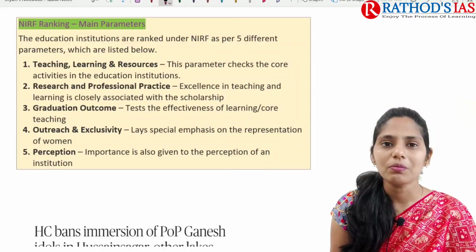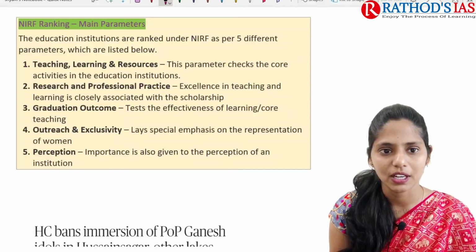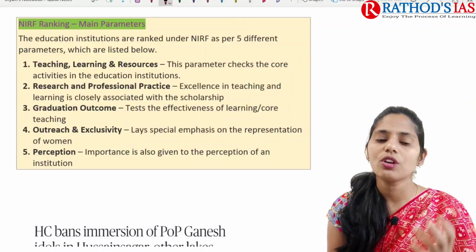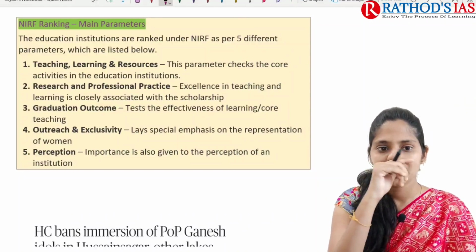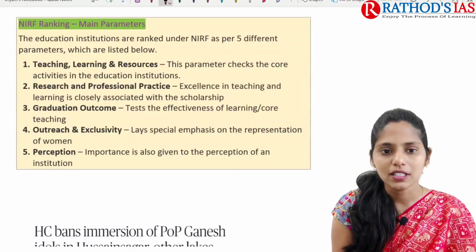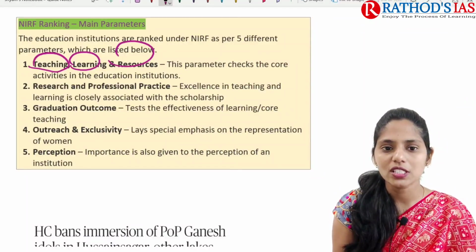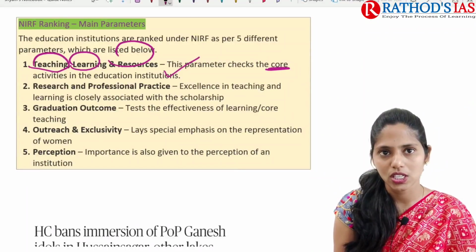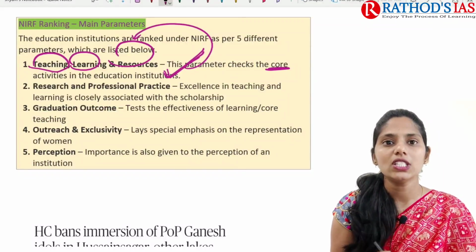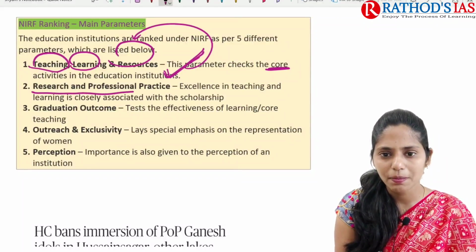Now, the main parameters on which this ranking depends. There are 5 important parameters. The first one is teaching, learning and resources. This parameter mainly checks the core activities in education institutions, that is, focusing on teaching, learning and resources.